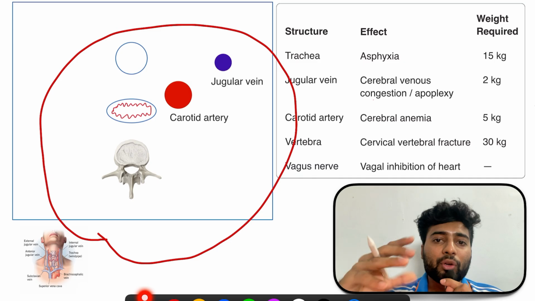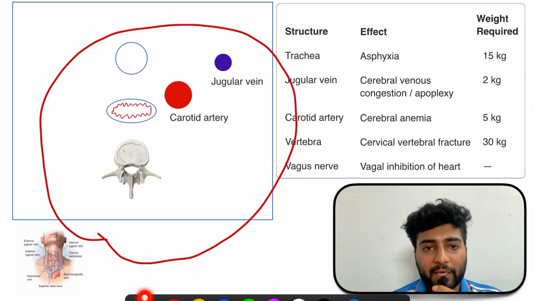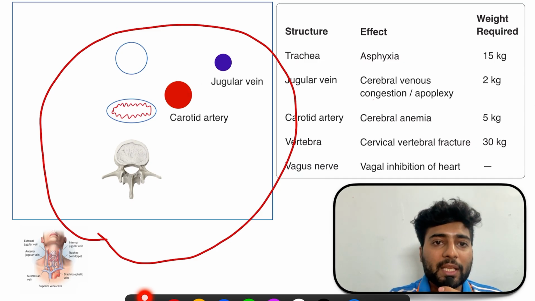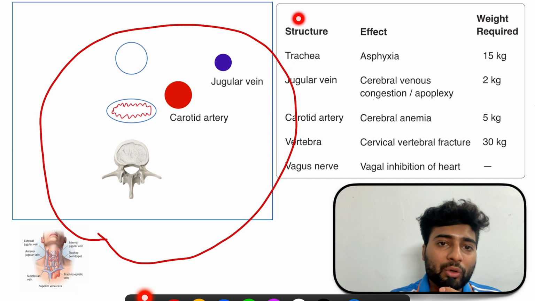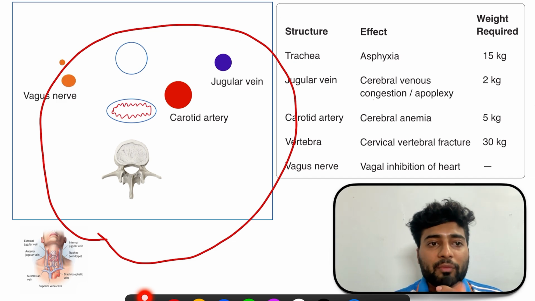So if I want to throttle or compress these structures, then less force will be used to compress the jugular vein, right? But the carotid artery is deep, so more force is required. And the vertebrae and the trachea, which are still deep, even more force will be required for them. And this one is the vagus nerve.